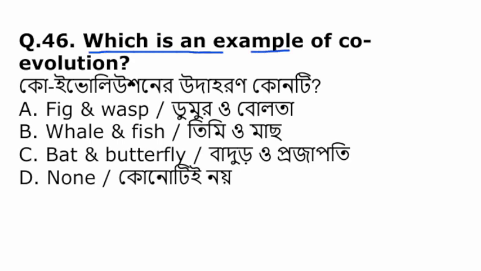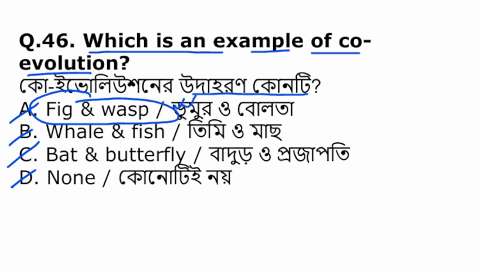Which is an example of co-evolution? Co-evolution এর উদাহরণ কোনটা? Fig and wasps, wally and fish, bat and butterfly, or none of the above. So among them, fig and wasps is an example of co-evolution. They are mutualism, mutual partner.